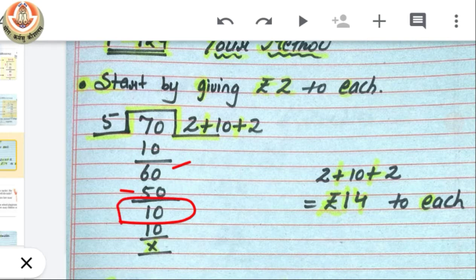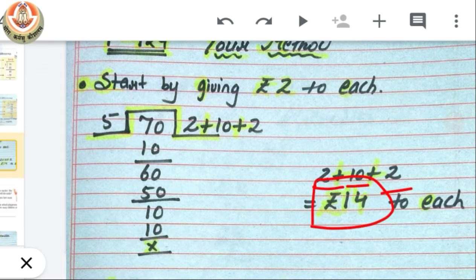Now I know that I can easily divide rupees 10 among 5 by distributing 2 rupees to them. So I will again distribute rupees to them. That means the 10 rupees which were left are also distributed. So you can easily see that I have no money left now. So total money I have distributed to each of them is 2 plus 10 plus 2, that means 14. So you can see here our answer is again the same, but the method of distribution is different.